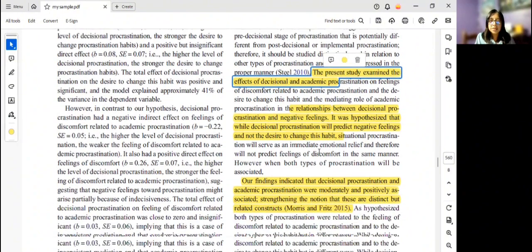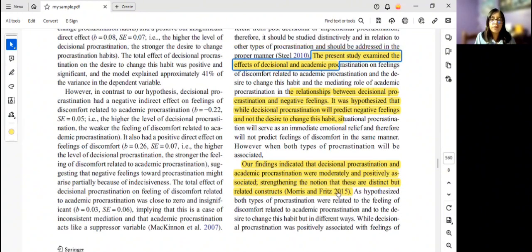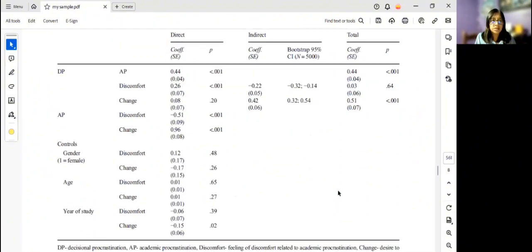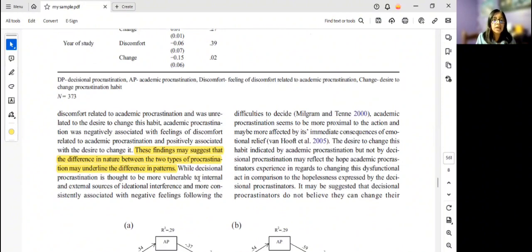Also, here we have other findings that indicate that decisional procrastination and academic procrastination were moderately and positively associated, and they start discussing their hypotheses with what they found after doing the research. Here also they start discussing these findings more. They suggest that the difference in nature between the two types of procrastination may underlie the difference in patterns. They compare with other authors of previous research.